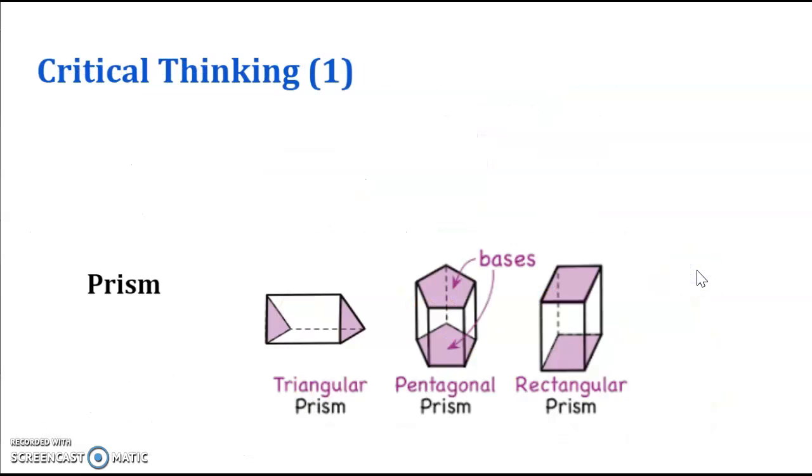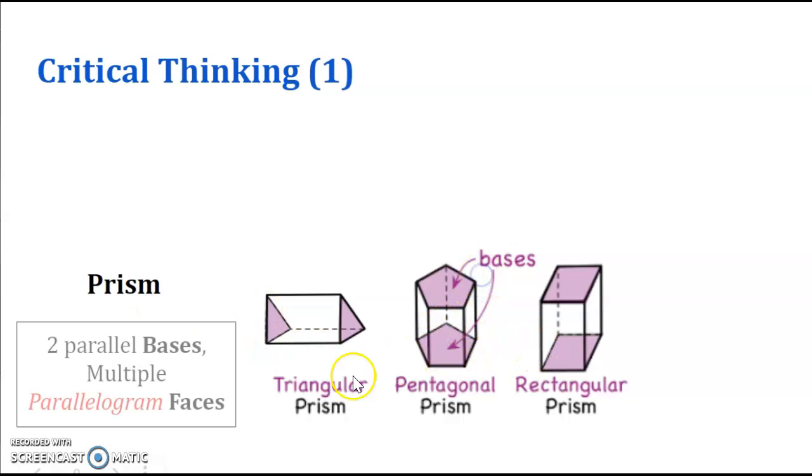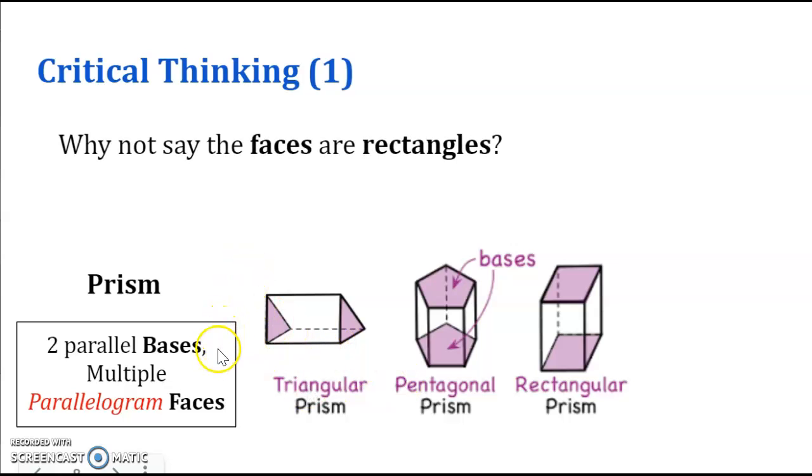So I want you to be thinking about this now. If you have a prism, we know that prisms always have two parallel bases and multiple parallelogram faces. That's what I just said. Why not say faces are rectangles? Do you see all the faces that you see here are rectangles? This is a rectangle here. This does not look like a rectangle, but when you're actually seeing it face front on, it is a rectangle.